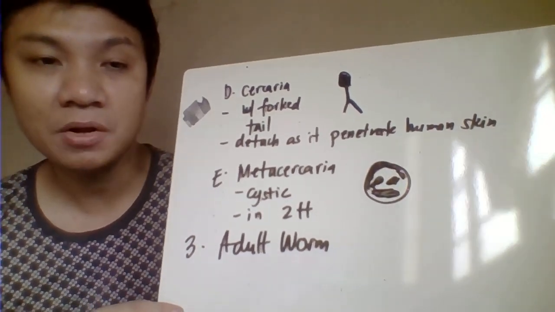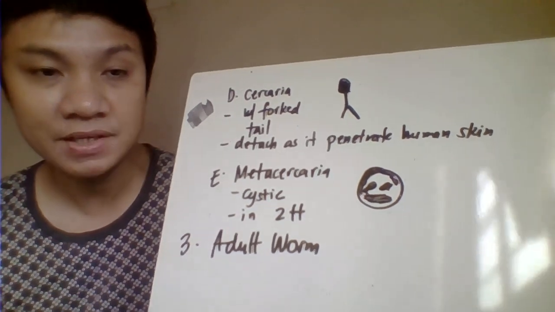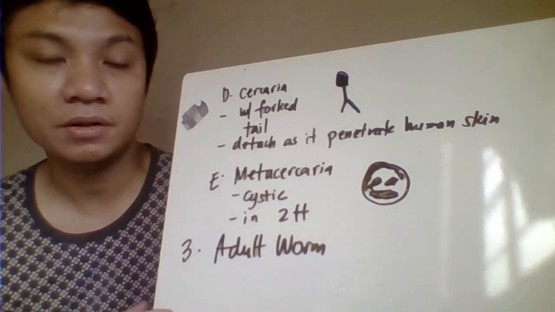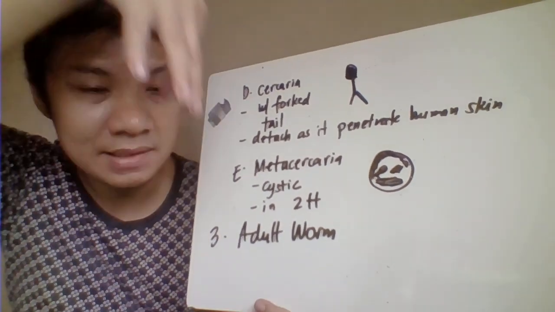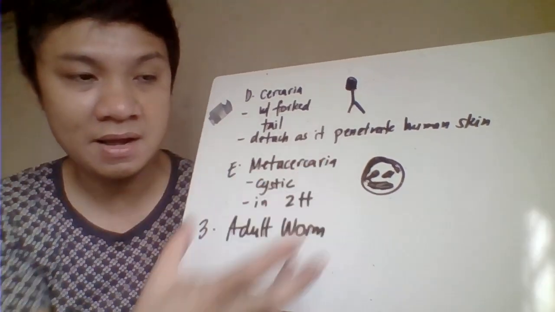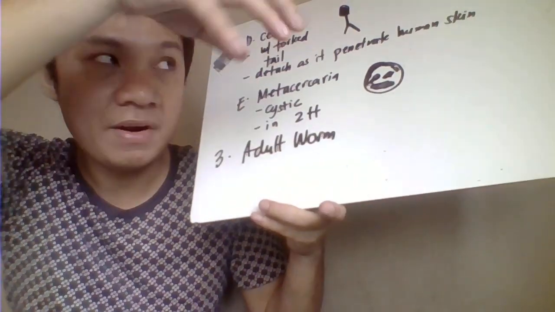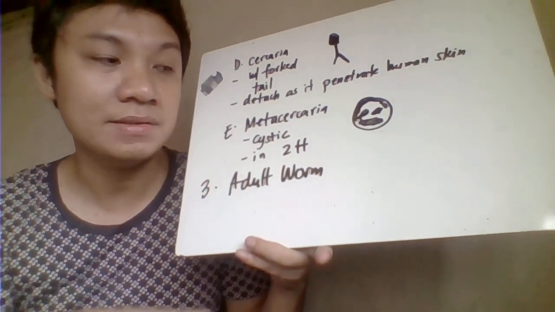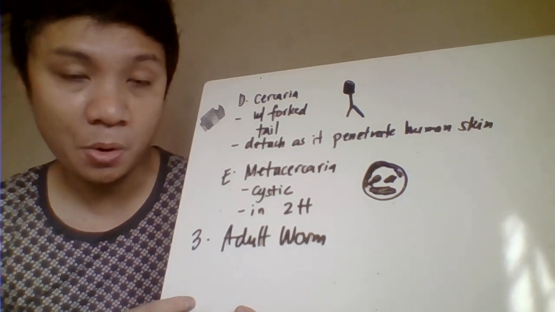Again, the second intermediate host here could be another snail, another fish, or a crab, or it could also be water vegetation. From there, they try to encyst, magiging cystic ulit sila, although they have different morphology, where they could be ingested by your second intermediate host.